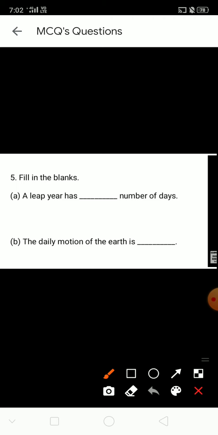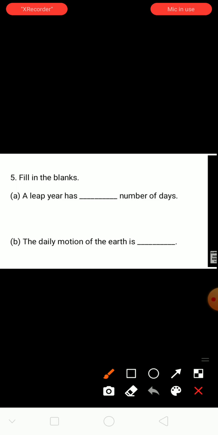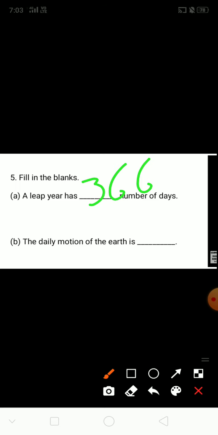Question number 5. Fill in the blanks here. See here. First question is there. A leap year has dash number of days. Okay, you know students, what is leap year? After every 4 years, it comes with 366 days. So that is the leap year here. So a leap year has 366 days.